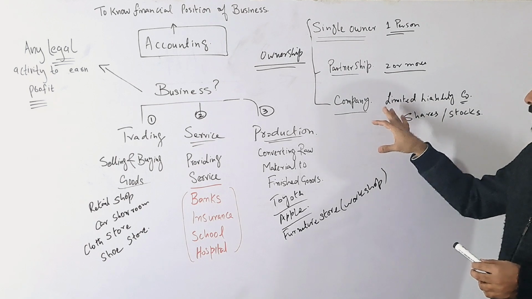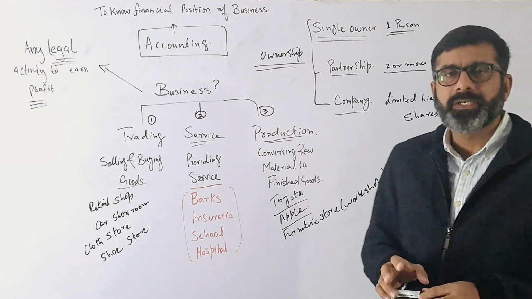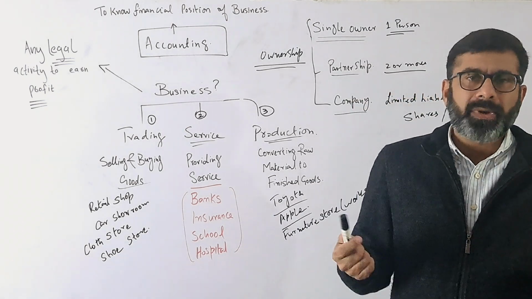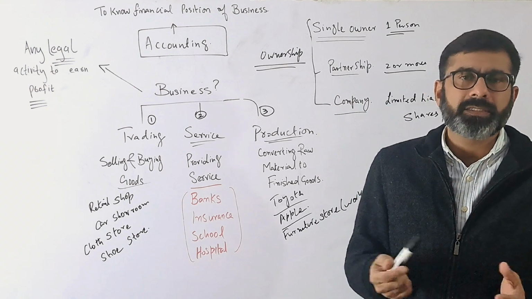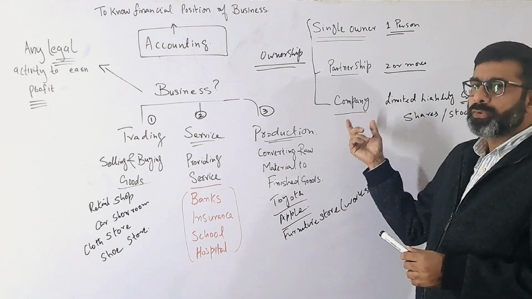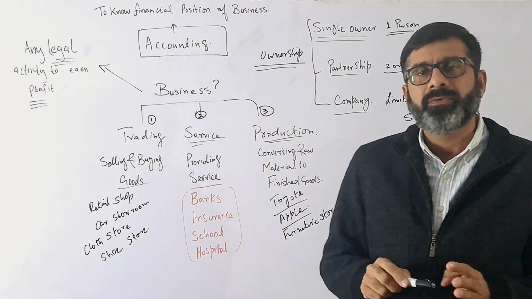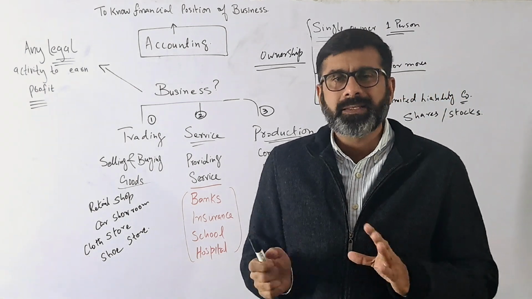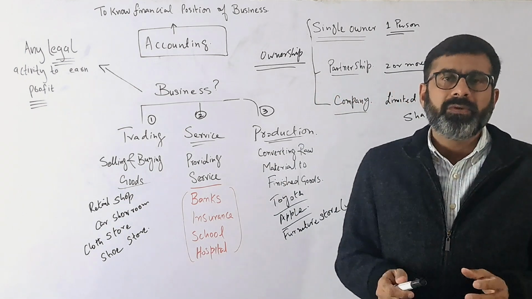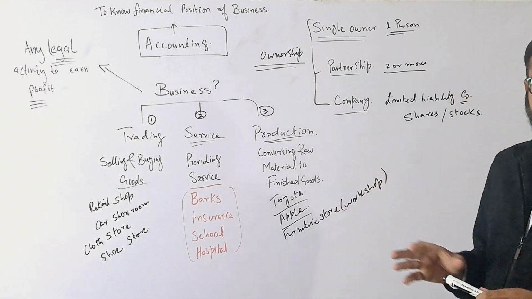Now, limited liability companies are like all the big organizations, especially those registered in a stock exchange, like the New York Stock Exchange, or maybe the Bombay Stock Exchange, or the Karachi Stock Exchange. All these companies which are registered there, those are the companies. Now, any company may have one owner, but that is not very common. So normally big companies have thousands or even millions of owners. So this is the basic concept.